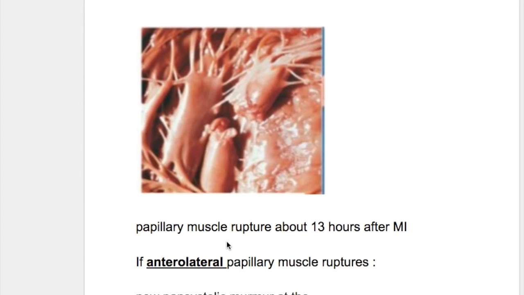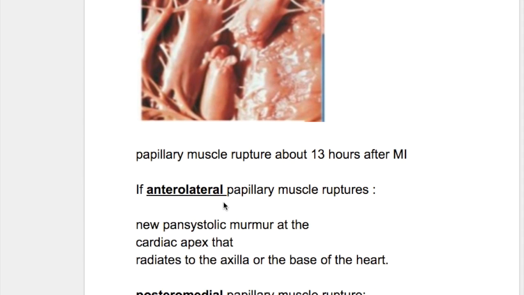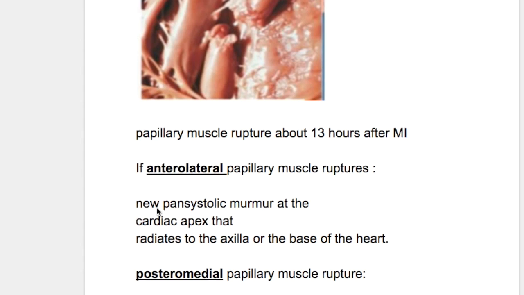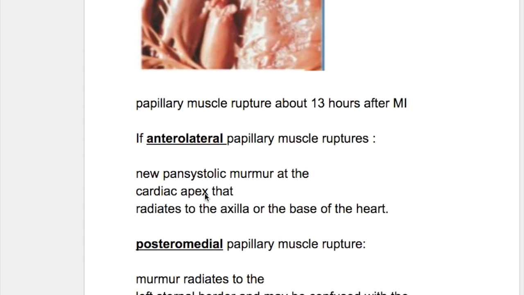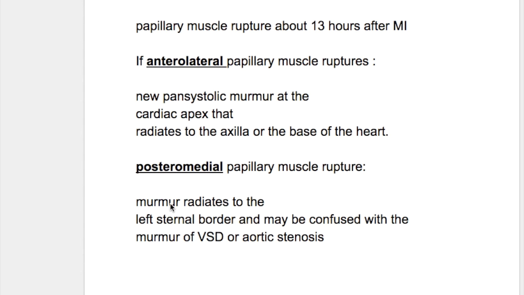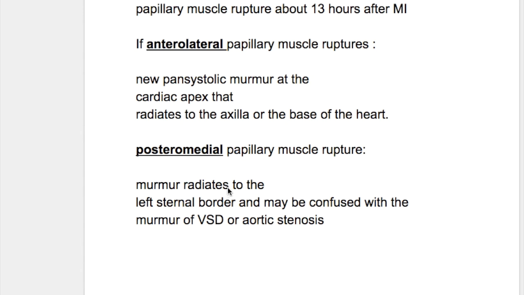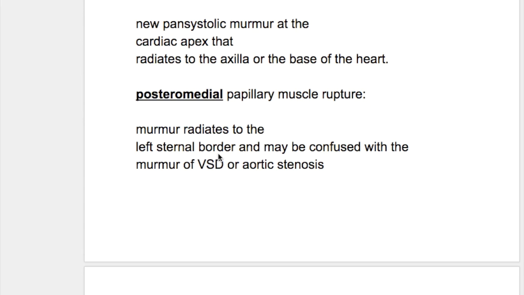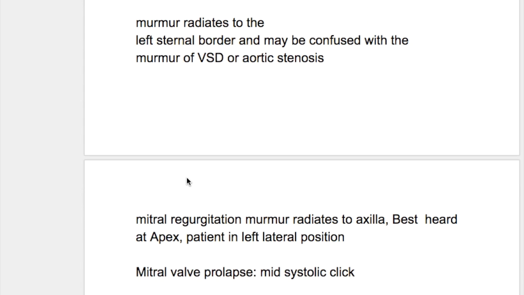Papillary muscle rupture occurs about 13 hours after MI. If the anterolateral papillary muscle ruptures, then there is a new pansystolic murmur at the cardiac apex that radiates to the axilla or to the base of the heart. If the posteromedial papillary muscle ruptures, which is more common, the murmur radiates to the left distal border and may be confused with the murmur of VSD or aortic stenosis.